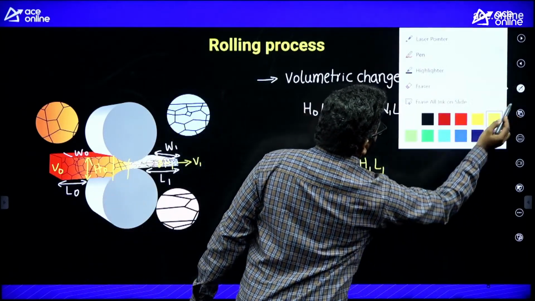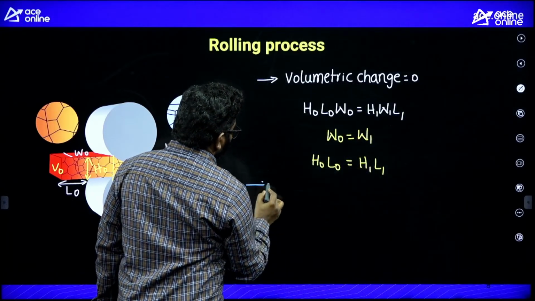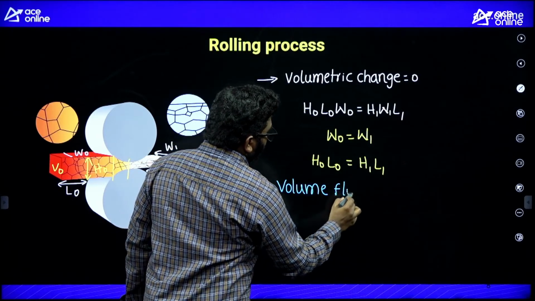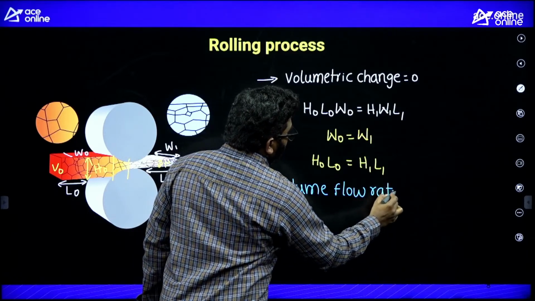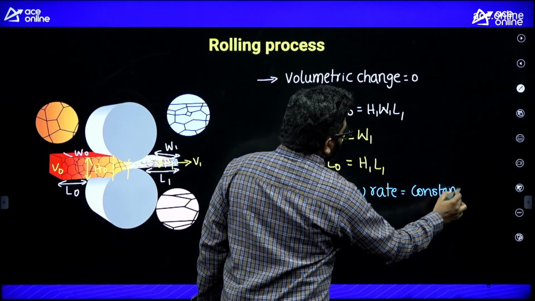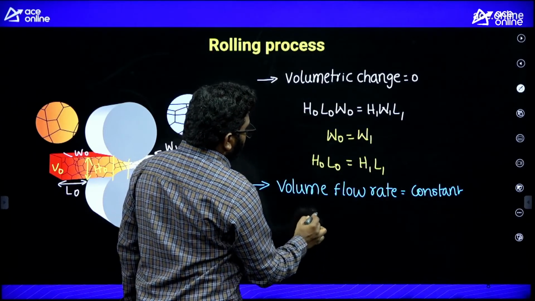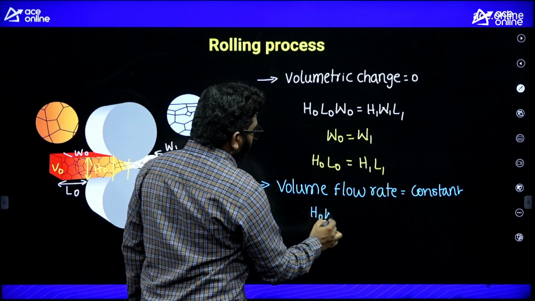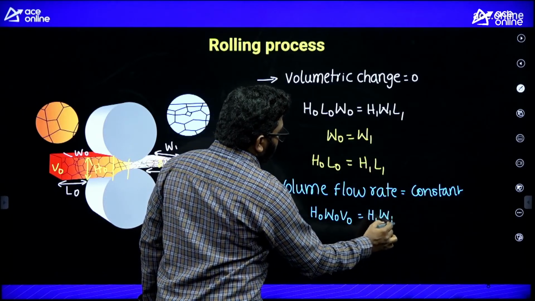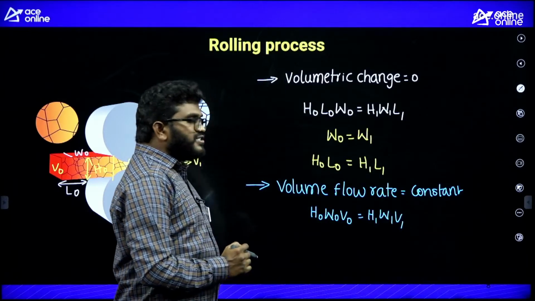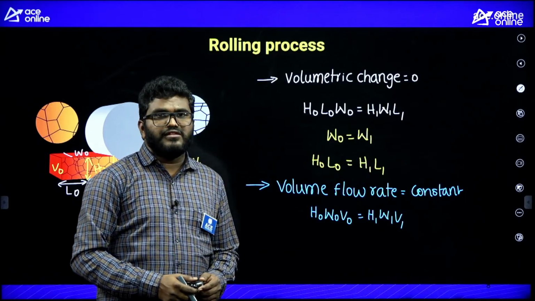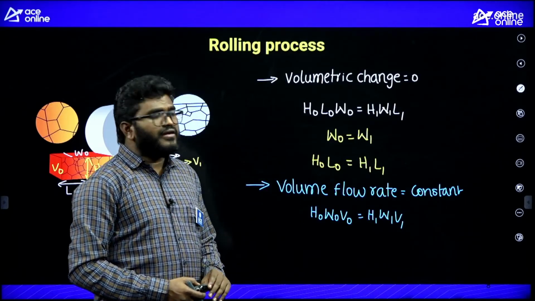So H0, W0, V0 is equal to H1, W1, V1. V0 is the initial velocity, V1 is the final velocity, H0 is the initial thickness, H1 is the final thickness, and as usual the width.